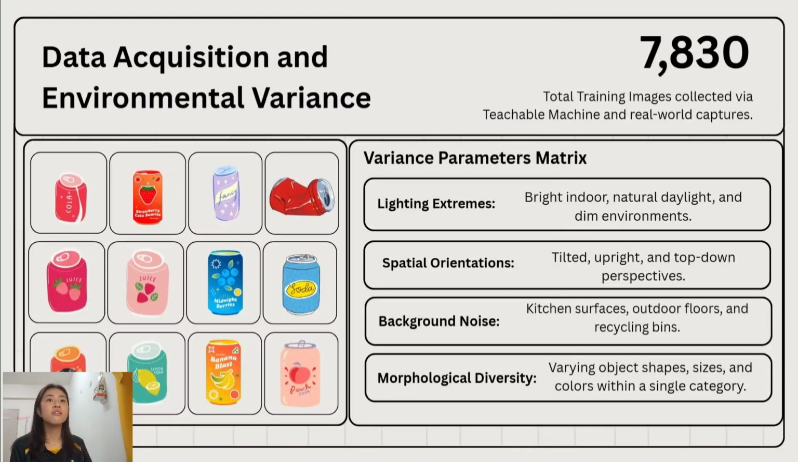Second, we captured objects from different angles, including tilted, upright, and top-down views. Third, we used different backgrounds like a kitchen table, outdoor floor, and recycling bin. Lastly, we made sure there was morphological diversity, meaning objects within the same category could have different shapes, sizes, and colors. This helped our model become more robust and perform better in real-life situations.